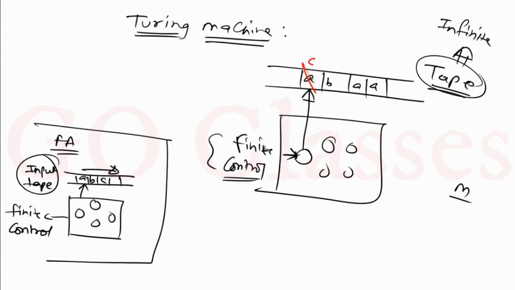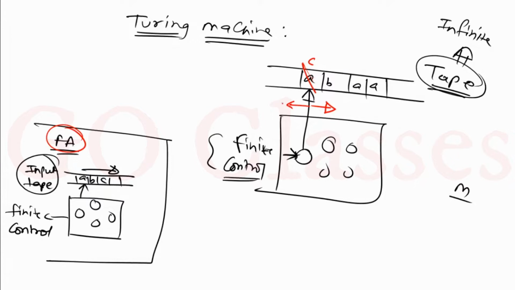So you can see this is the first difference between finite automata and Turing machine. In the Turing machine you can write on your tape also. Second, you can either move to the right or you can move to the left. So you can see this is the second difference between finite automata and Turing machine. You can move to the right and you can move to the left, that is your choice.